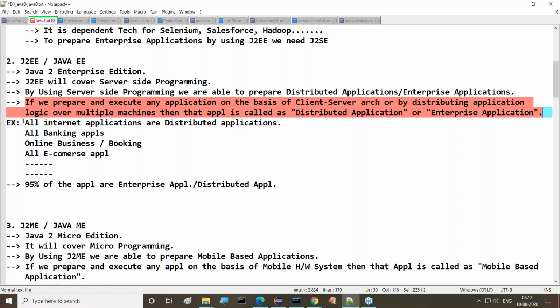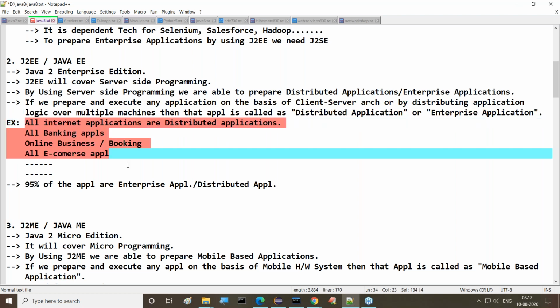Examples, sir? What are the various examples? Number of examples are available. All internet applications are distributed applications. All banking applications are distributed applications. All online business or e-commerce applications are distributed applications. And so on. Number of applications are available in outside, they are distributed applications. Then how many applications are distributed applications in outside, guys?